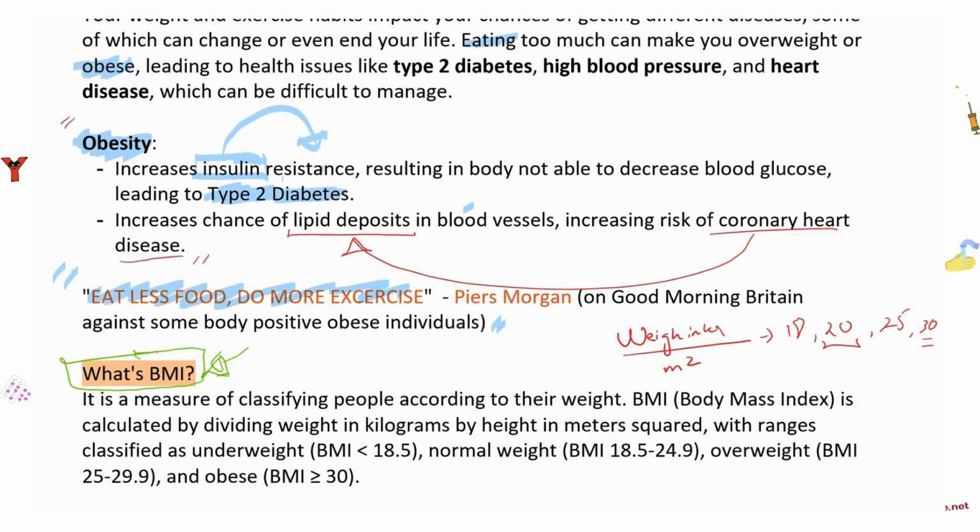It is calculated by dividing weight in kilograms by height in meters squared, with ranges classified as underweight, which is less than 18.5, normal weight, which is 18.5 to 24.9, overweight, which is 25 to 29.99999, and obese, which is greater than 30. Maybe you can go on the internet or use a calculator to try to find out what your BMI is.